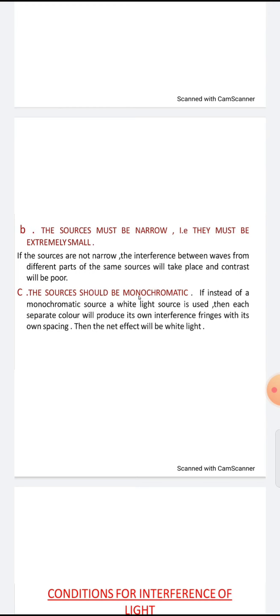If, instead of a monochromatic light source, a white source is used, then the separated colors will produce their own interference with their own fringe spacing, and the net effect will be white light. Without monochromatic light we get different colors with their own spacing and the net effect. That's why the source should be monochromatic light.